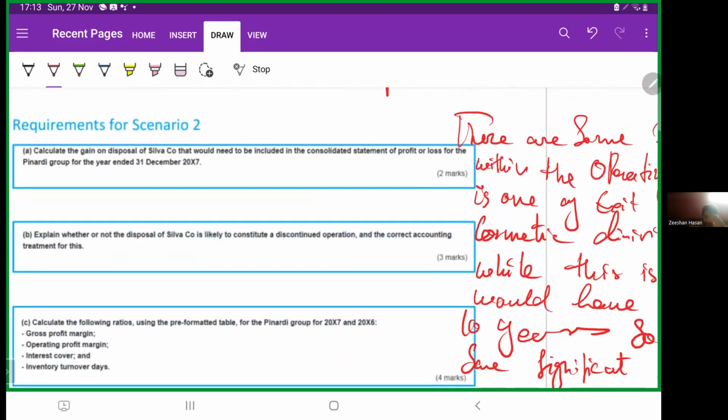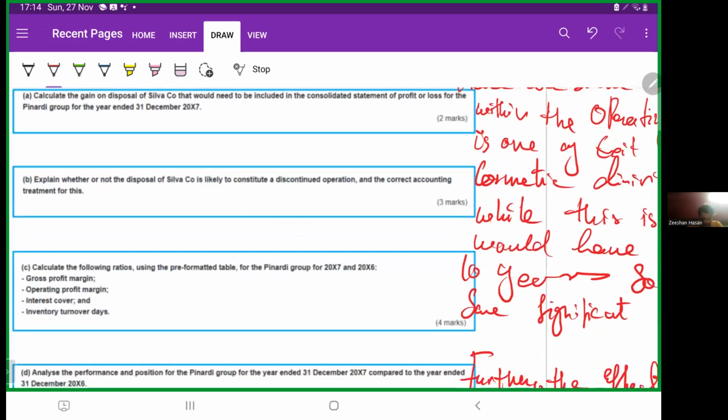Calculate the gain on disposal of Silver Company that would need to be included in the consolidated statement of profit or loss for the Pinardi Group for the year ended 31st December X7. First requirement, 2 marks. Explain whether or not the disposal of Silver Company is likely to constitute a discontinued operation and the correct accounting treatment for this, 3 marks.